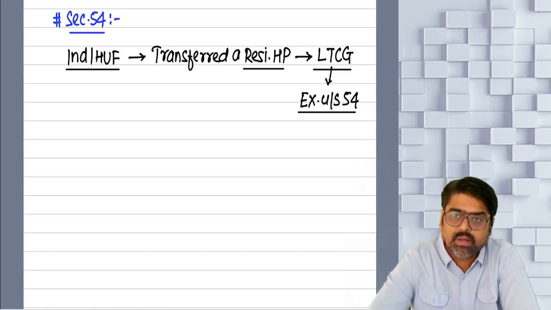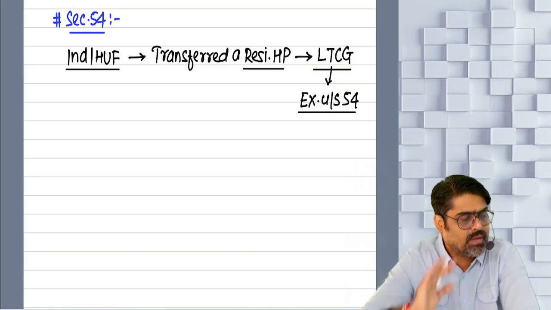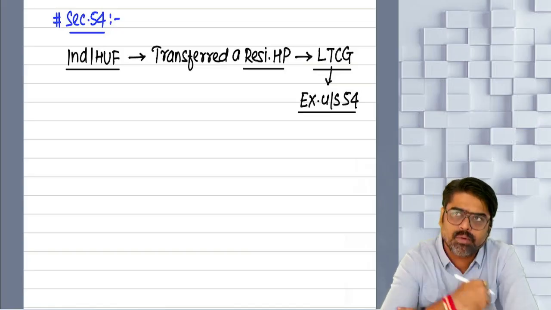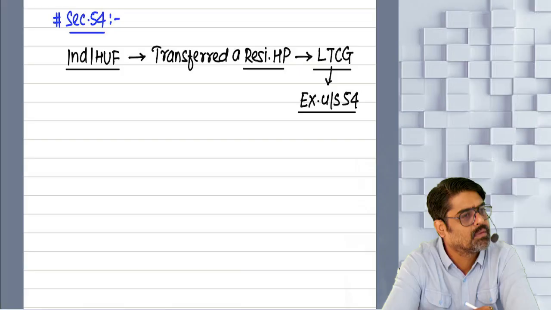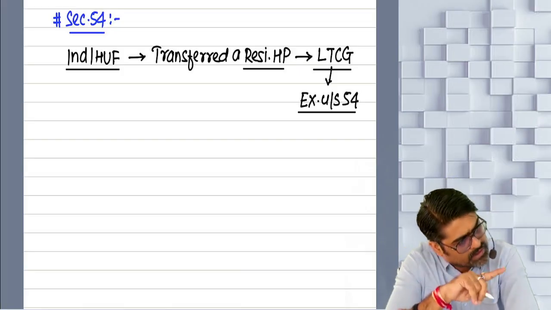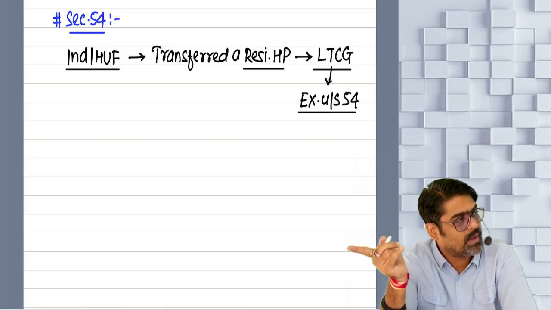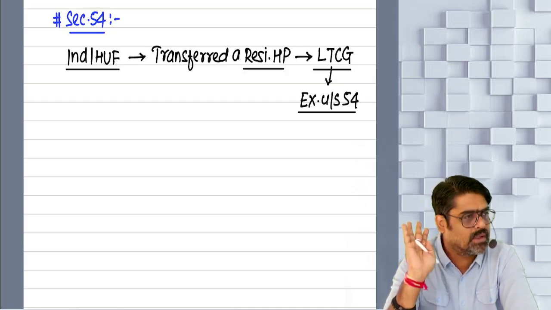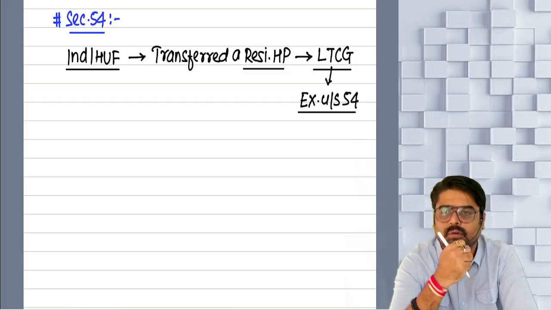What if the long-term gain is 5 lakh rupees and the cost of the new property is 4 lakhs? Then out of 5 lakh, 4 lakh is spent. So out of this 5 lakh, 4 lakh will be exempt and the remaining 1 lakh will be taxable. Now for example, the cost of the new property is 5 lakhs.